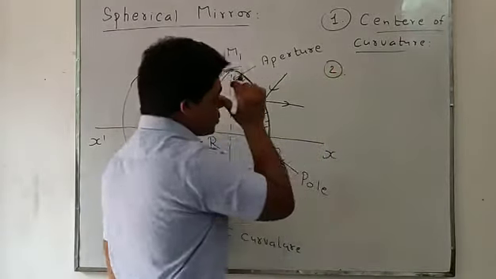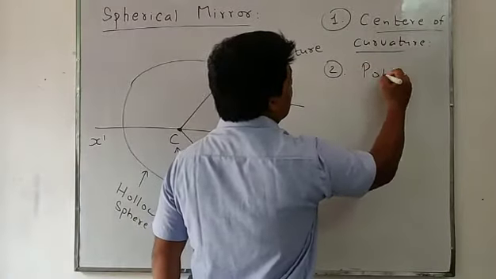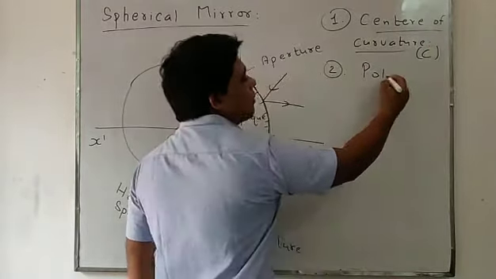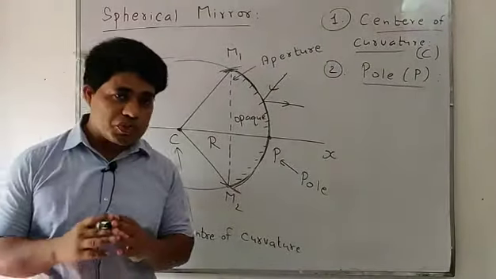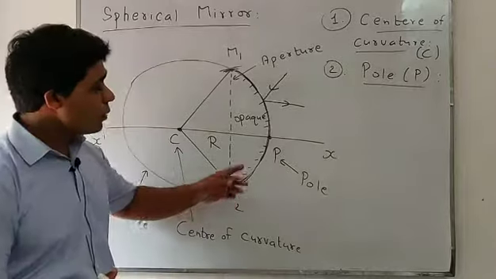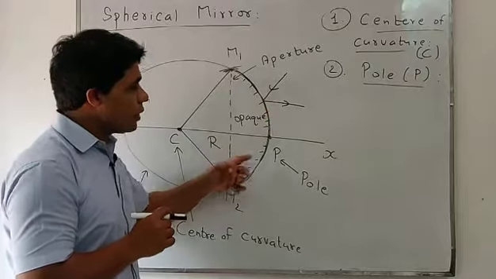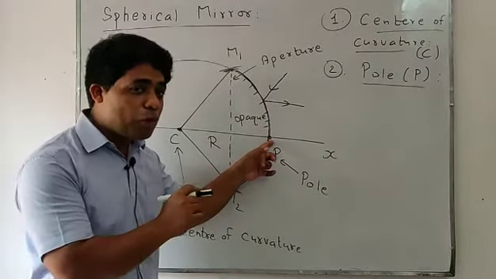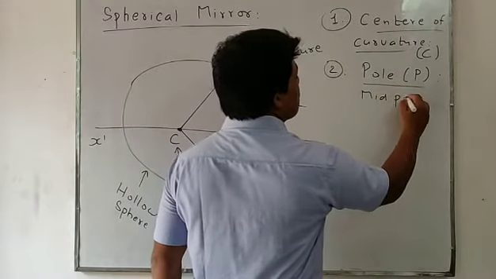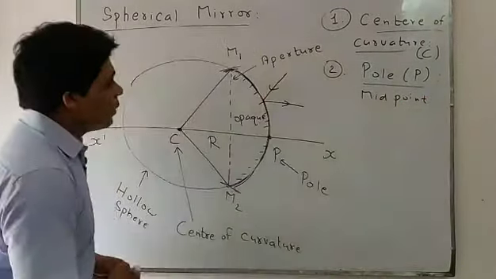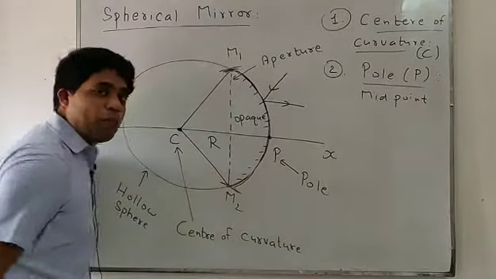Now what will be the second definition, students? The second definition is pole. Center of curvature is represented by C, pole is represented by P. Look students, now see the definition of the second point, pole. Another important point: the midpoint of the mirror M1, M2. This is the curved surface. The midpoint of that curved surface of the mirror is said to be the pole.